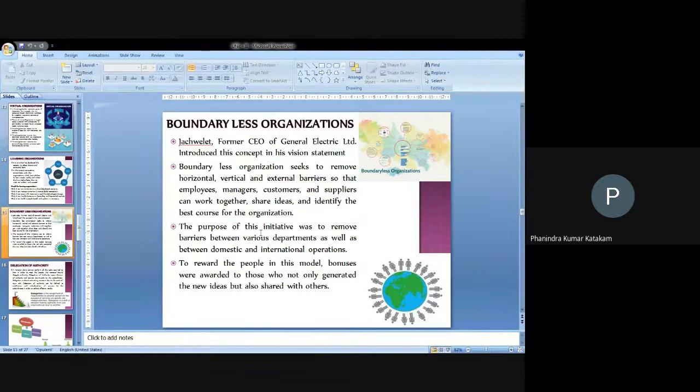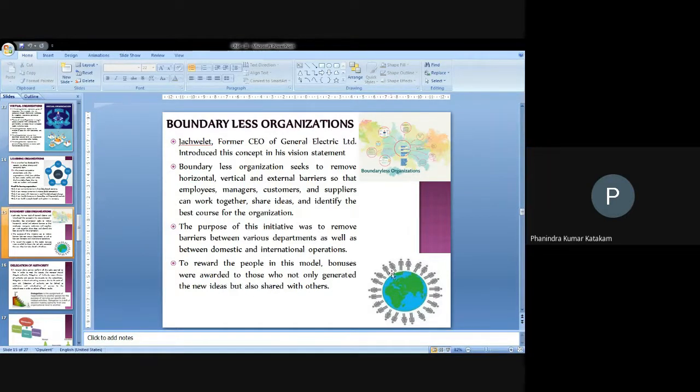The purpose of this initiation was to remove the barriers between the various departments, as well as between domestic and international operations, whatever the domestic operations, internal trades, import or export trades, and traditional activities are, in order to evaluate all these things also. To reward the people in this model, bonuses were given to those who not only generated new areas but also shared them with others.